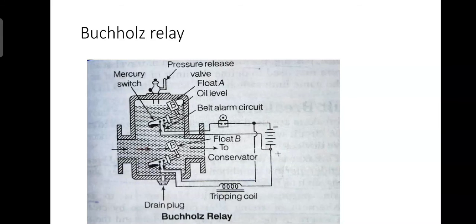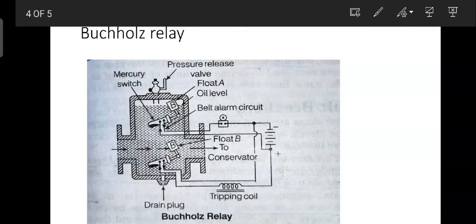So this is the figure of a Buchholz relay, and this relay is a gas actuated relay. When gas increases, this relay will be tripped. It is for the protection of an oil immersed transformer or high voltage transformer from insulation failure, or short circuit failure in the transformer winding. There are two windings, primary winding and secondary winding.